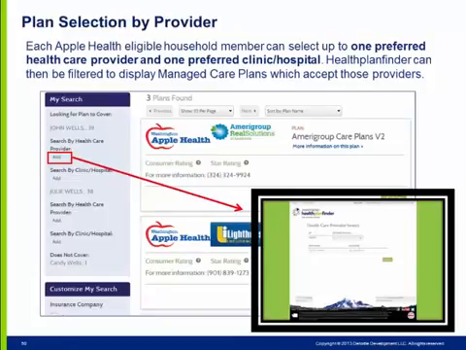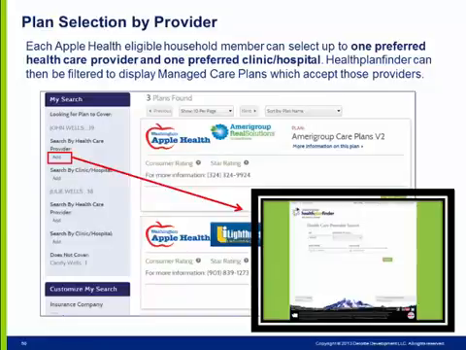Each Apple Health eligible household member can select up to one preferred healthcare provider and one preferred clinic hospital. Healthplanfinder can then be filtered to display plans which accept those providers. Individuals can search for specialists in addition to primary physicians, but they can only select one provider per household member. Selecting a provider or clinic hospital is optional.